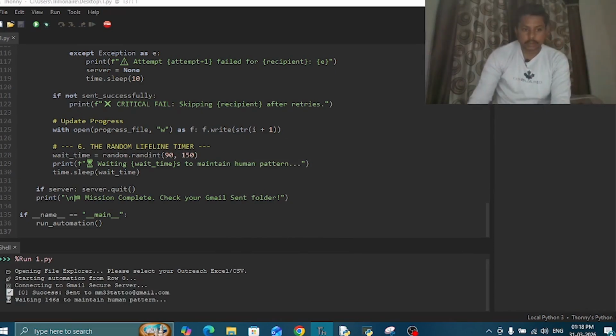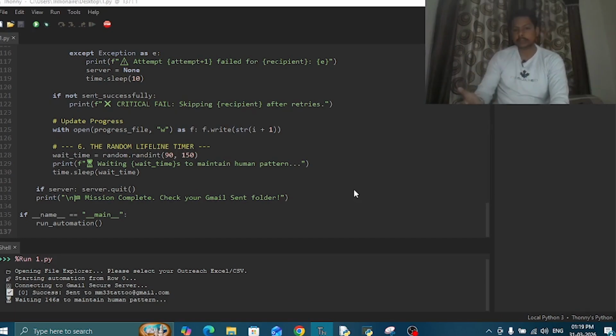As you can see, row number 0, which is the first email, has been sent to the person. Now I just have to wait. It has a random timer where it keeps on sending the emails, and because of Gmail's security, so that I don't get banned from Gmail, this random timer is there. The minimum time which I have selected is 90 seconds, so the bot has to wait at least 1.5 minutes. Basically it waits around 100 seconds or more, and the maximum time is around 3 minutes.